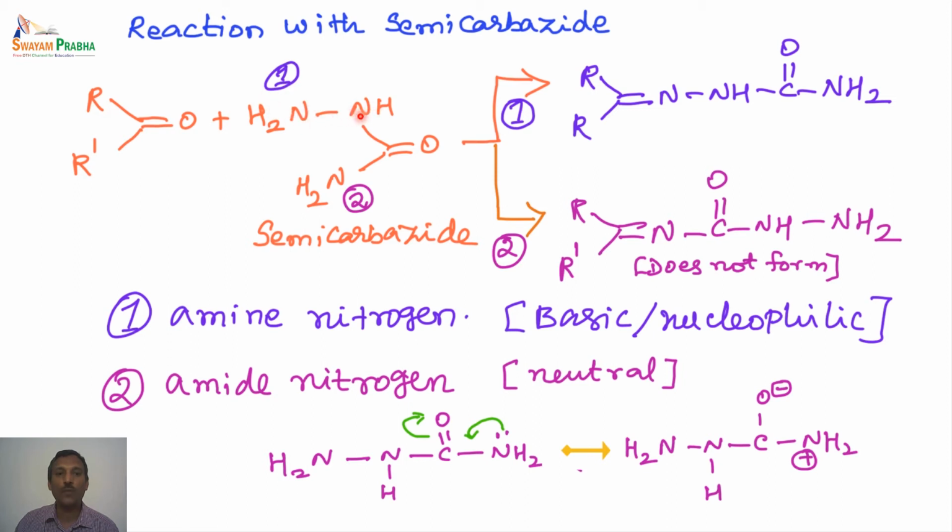Also look at the neighboring groups which are present, and you also need to know whether they can enter into conjugation or resonance. So if those kinds of things are possible, then obviously you have to be very careful in deducing the reaction products.